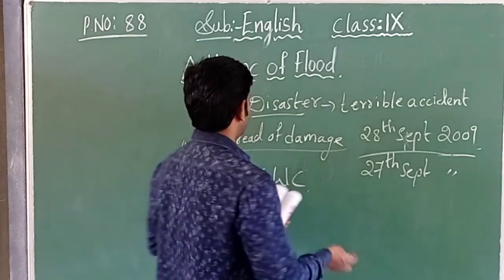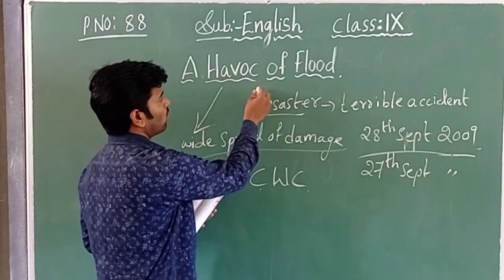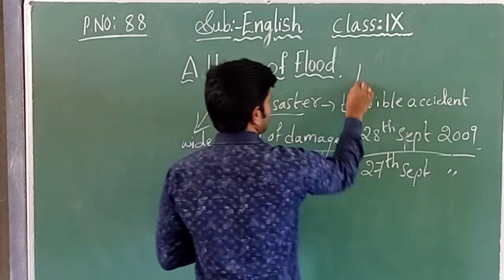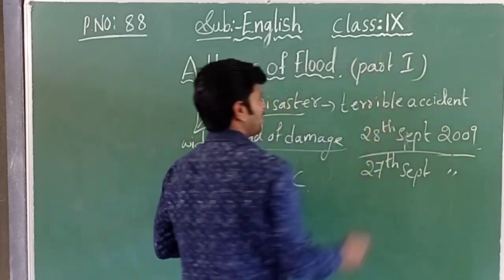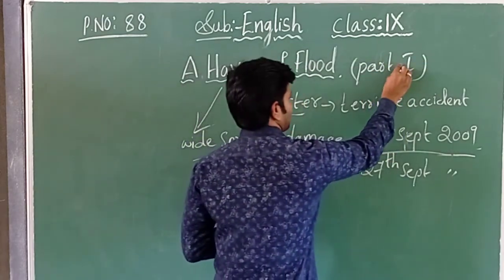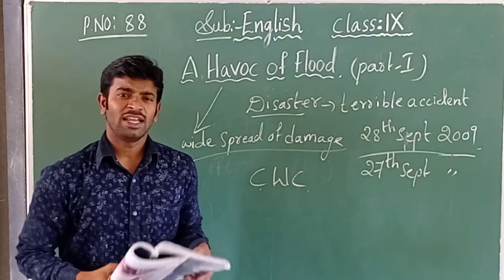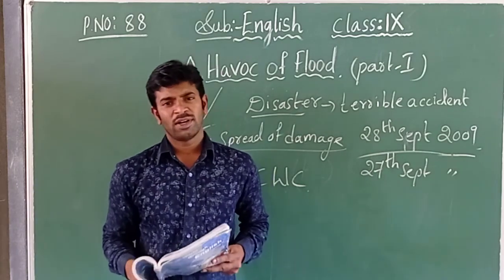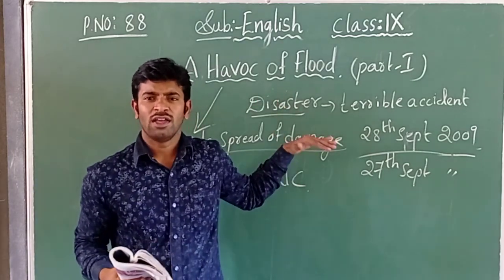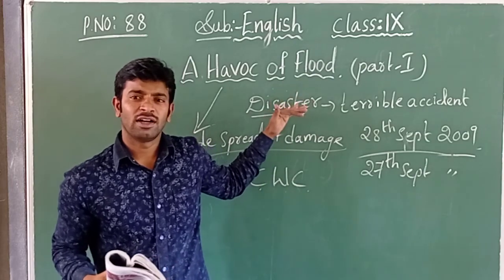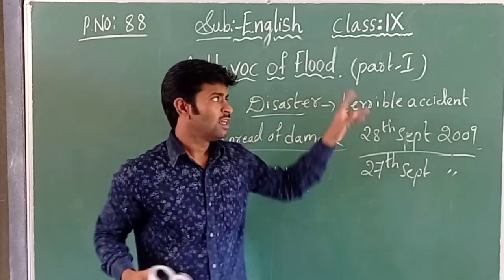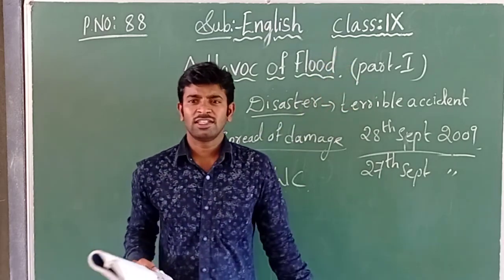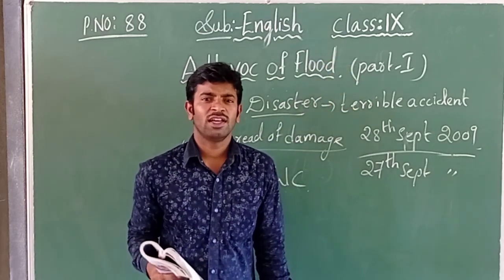So I have explained, children, about the Havoc of Flood lesson. It is considered as part 1. The remaining part I will explain to you in the next class, children. Okay, so it is a very lengthy story, no? Very difficult to understand. So if we go in a short way, if I explain this lesson part-wise, having completed part 1, the remaining half I will explain to you in the next class.